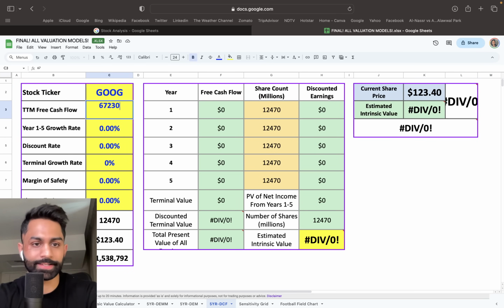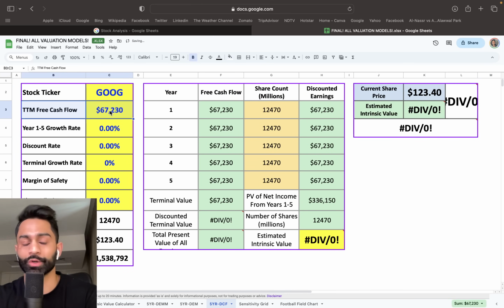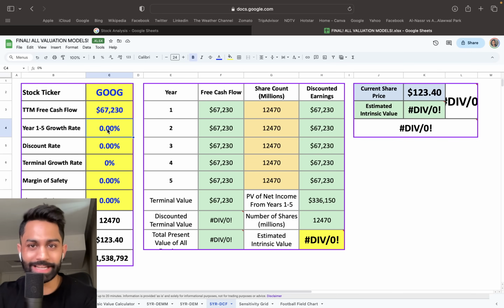So once we plug in 67,230 as the free cash flow, not the net income, but the free cash flow for the business, now we need to project the free cash flow growth rate and also a terminal growth rate, meaning what is going to be the growth rate for Google's free cash flow after year 5 till the lifetime of the business, right? So once we do that, and this number needs to be somewhere between 2 to 3%